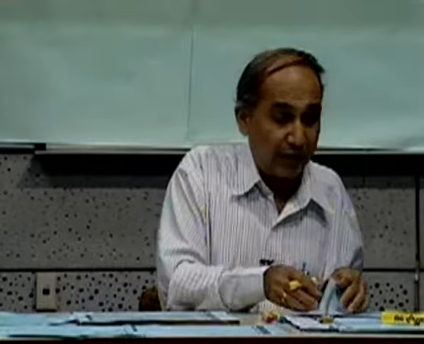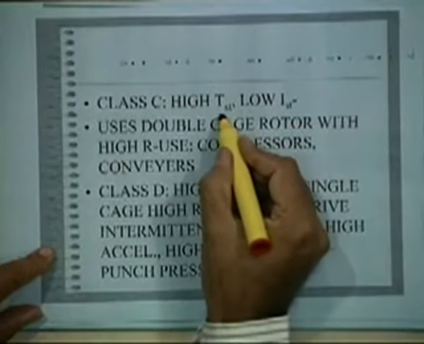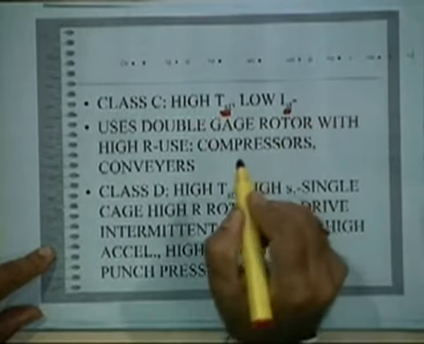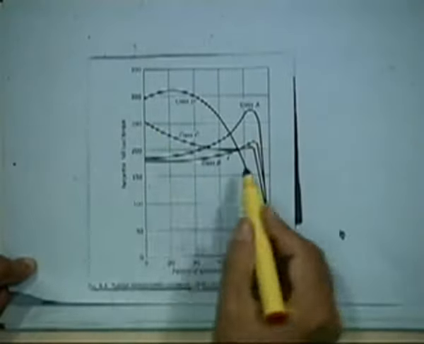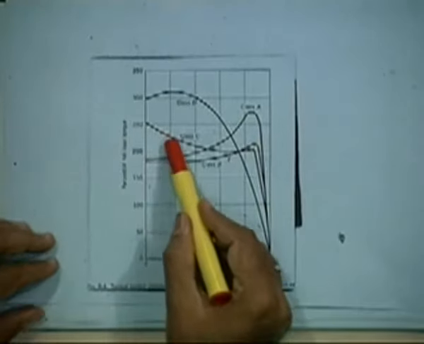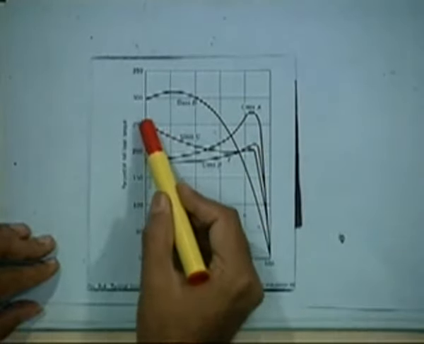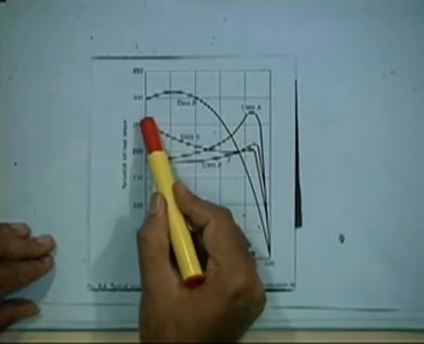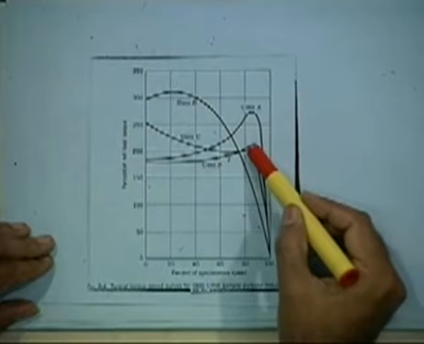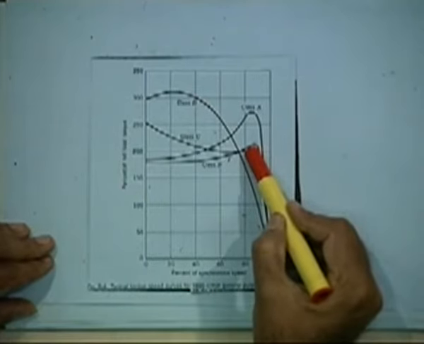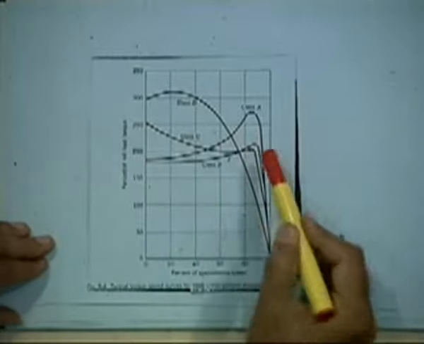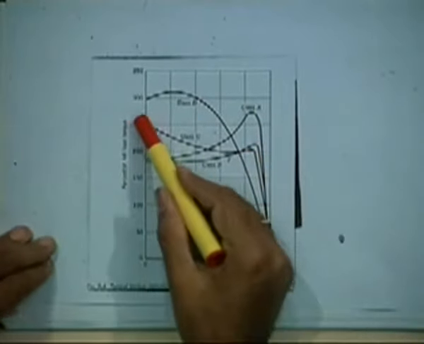Now if you look at the Class C designs, Class C design is high starting torque and low starting current, right. So that is the Class C design. You will see this is the Class C design, which is written like this. Here it is almost like high starting torque is almost 250% of starting torque, and in fact starting torque is higher than the maximum torque. So maximum torque is not the real maximum torque, it is a pull out torque. It is also called POT, pull out torque, because above which it pulls out. That's why this is called a pull out torque. Okay. So it is all based on the design.